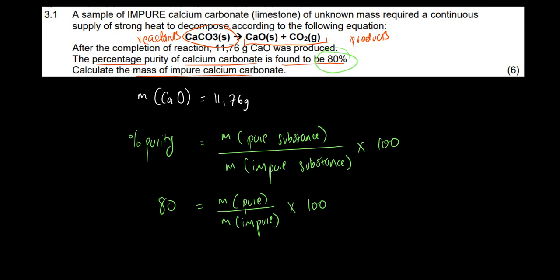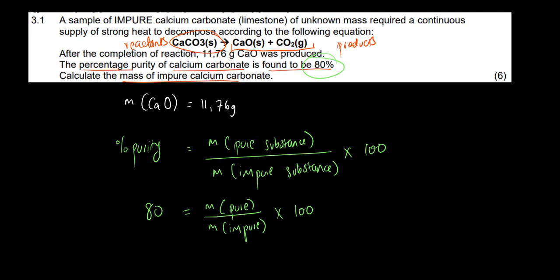Now our challenge is that we don't have the impure, and we also don't have the pure. Well, the pure, do you remember that I told you that you can take it as the theoretical, the one that you calculate, as in percentage yield. This one is also theoretical, because the pure part is the one that takes part in the reaction. It's only the pure part.